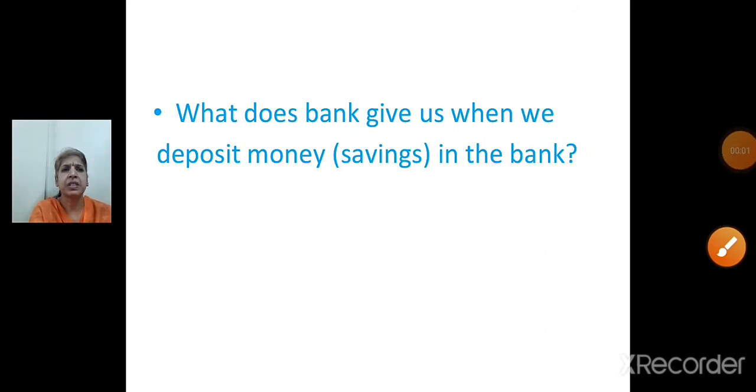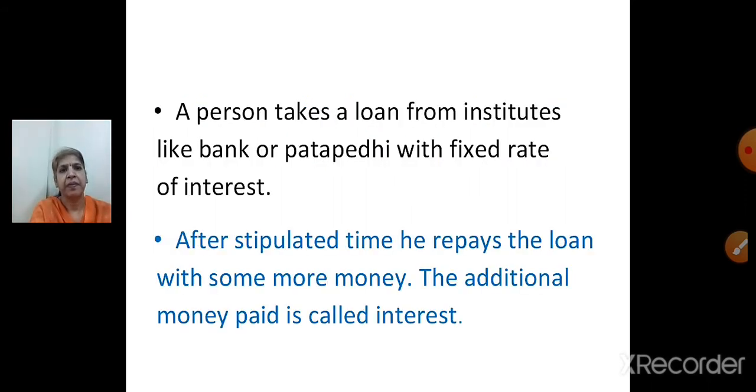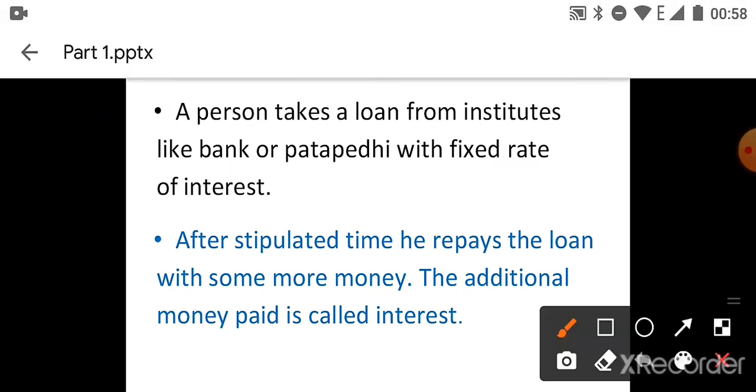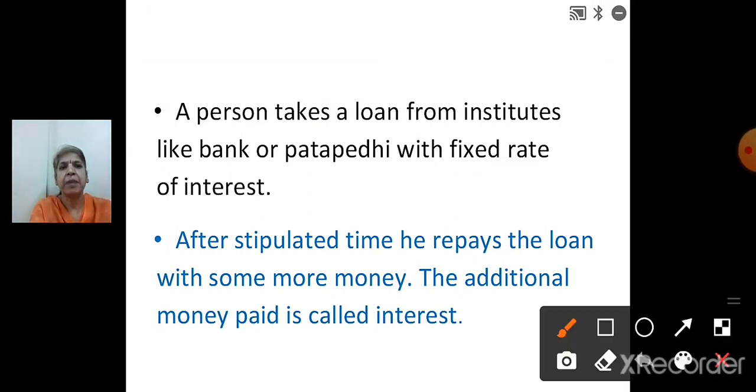What does the bank give us when we deposit money, which is in the form of savings, in the bank? The bank gives us interest. A person takes a loan from institutes like a bank or Patpedi with a fixed rate of interest. We have seen, children, that a bank is a financial institute, and Patpedi is a registered credit cooperative society. We can say it's like a financial institute. It also lends money.